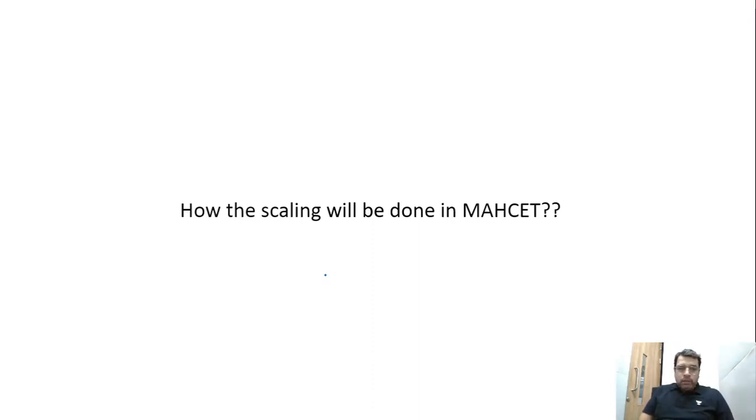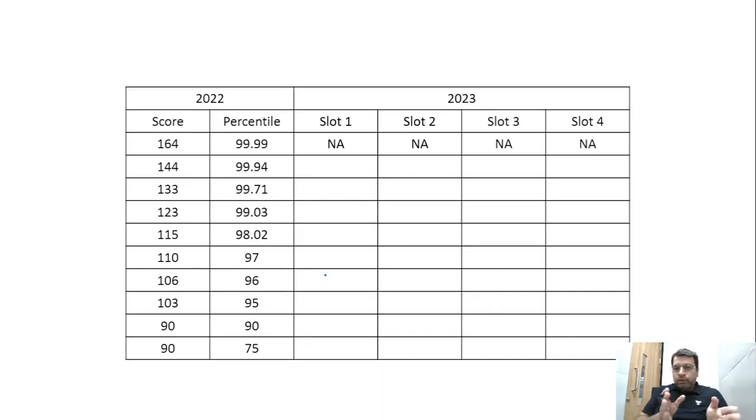Now according to this, I can say that the 4 slots will be different. This is the last year data. 164 score, 99.99 percentile. Obviously it will not follow this exactly because it can be anything. Let's start from this. 144 score, 99.94.